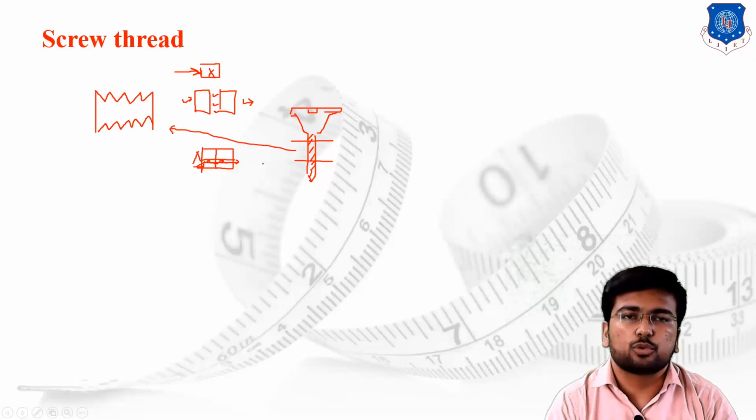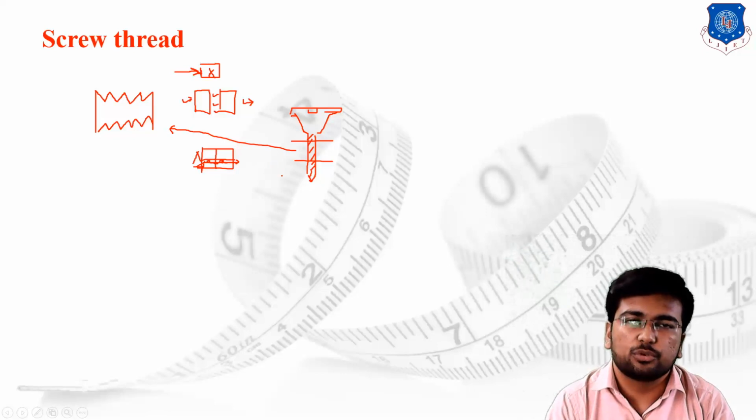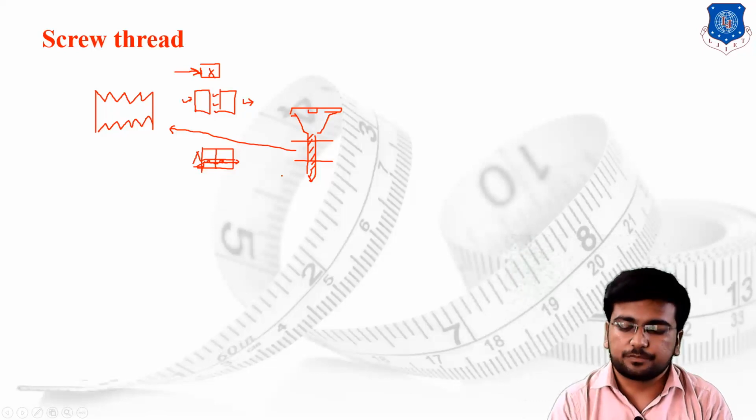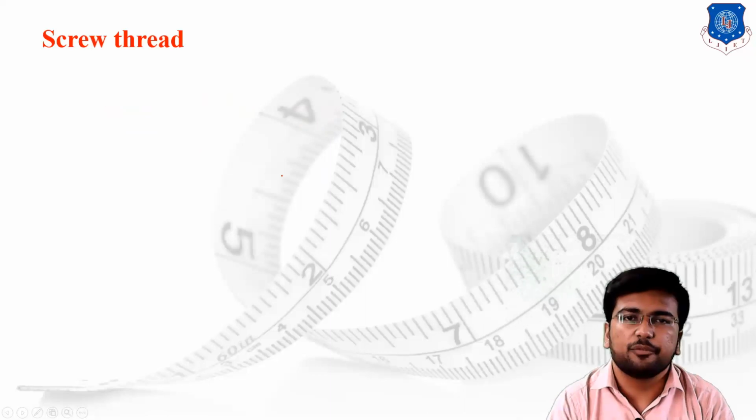This is the screw thread, or we can say the profile of the screw thread. We have a number of different profiles for the screw thread. The external screw threads are there, internal screw threads are there. We have the right-handed screw, the left-handed screw. We have the single start screw, and double start, triple start, multi-start screws are also there. We are going to discuss each and every category one by one.